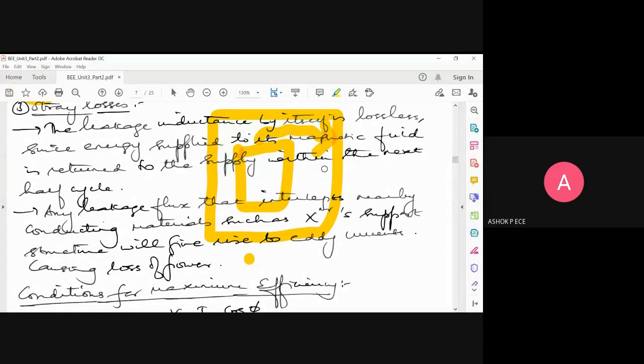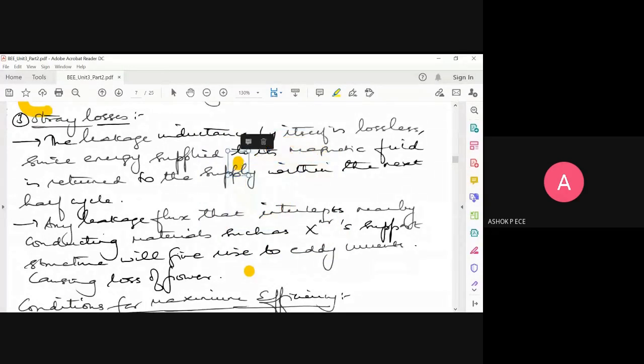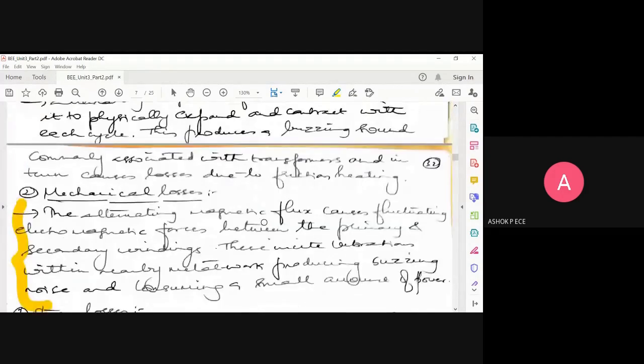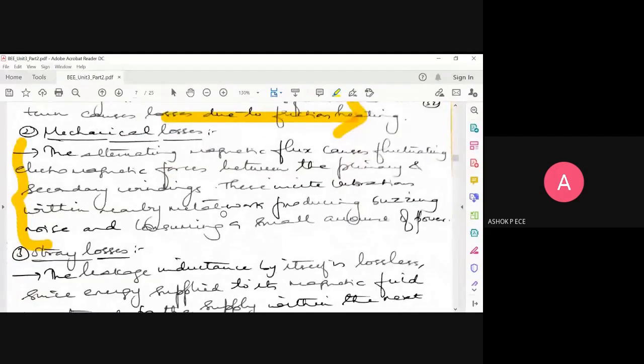Stray means something which is unwanted. Okay, unwanted. So three losses we have seen which are unimportant but still occur in the transformer. First one is magnetostriction loss because of the alternating, expanding, and contracting nature of your magnetic flux. This causes noise and it is caused by friction heating. And mechanical loss because of the electromagnetic flux induction in the nearby metallic core, causing buzzing sound and wastage of power. And last one because of purely leakage flux.